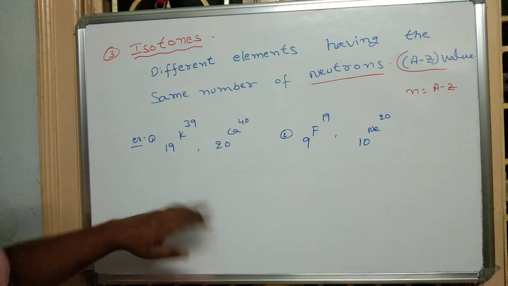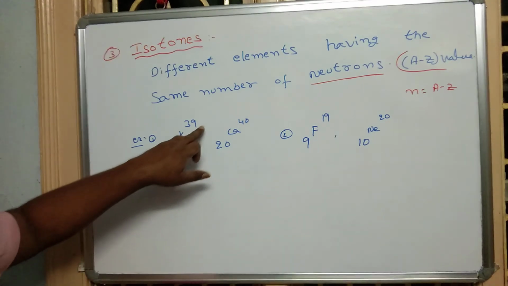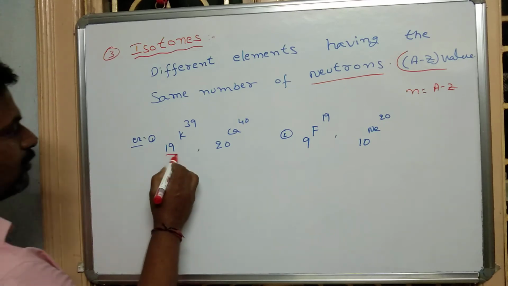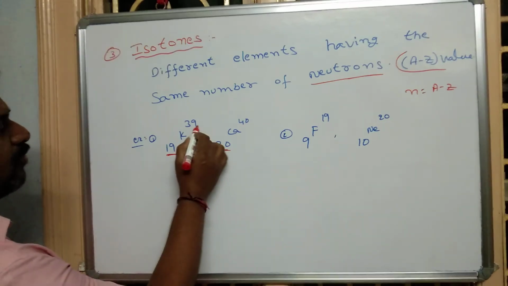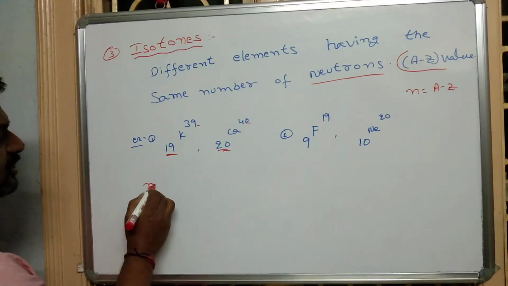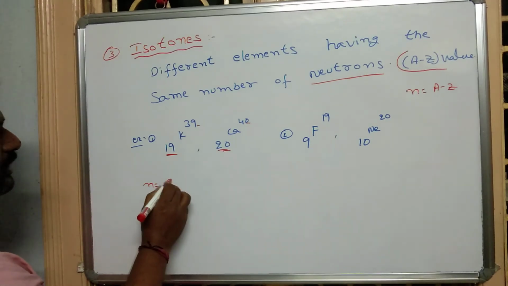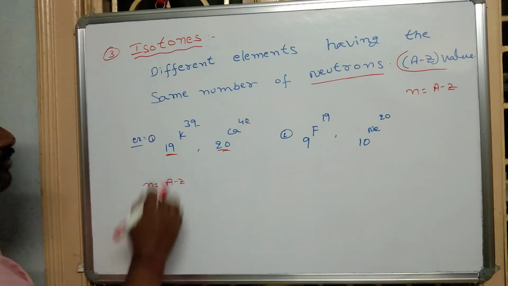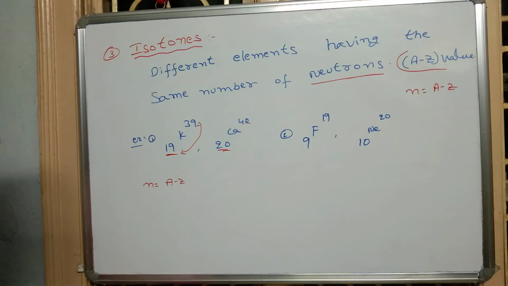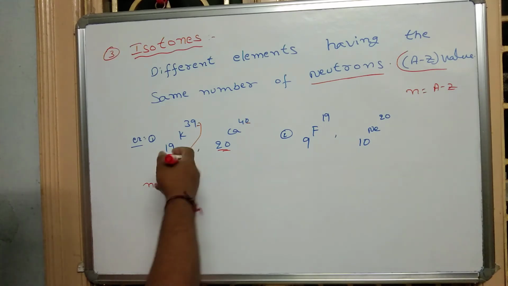Here two examples are there: 19K39 and 20Ca40. See that one. The atomic numbers are different, and the mass numbers are also different. To calculate the number of neutrons, N is equal to A minus Z. Simply, the number of neutrons is the upper value minus the lower value.